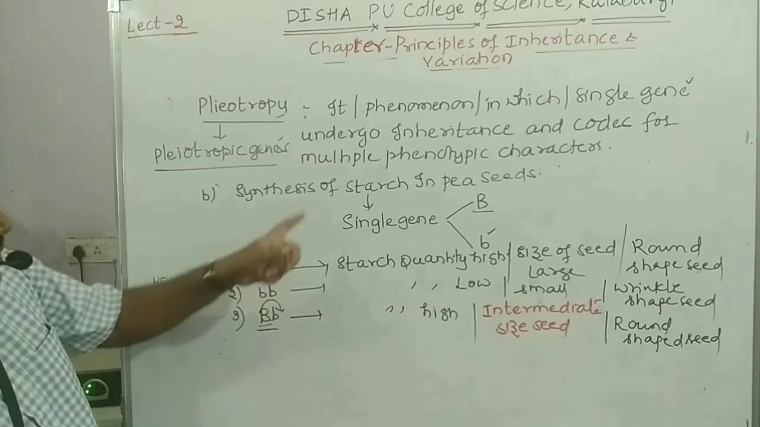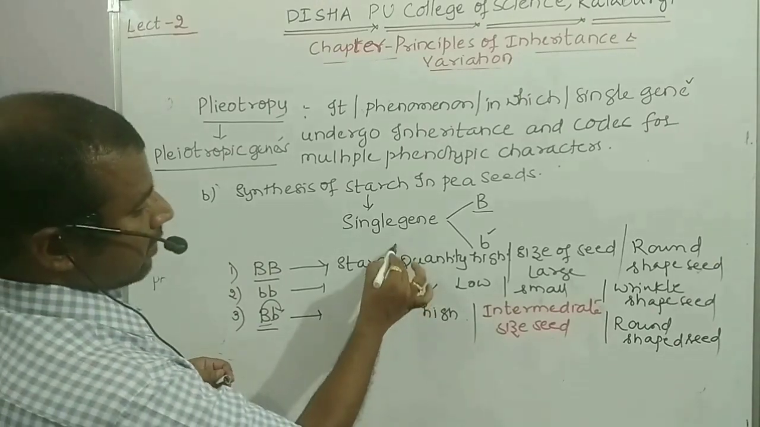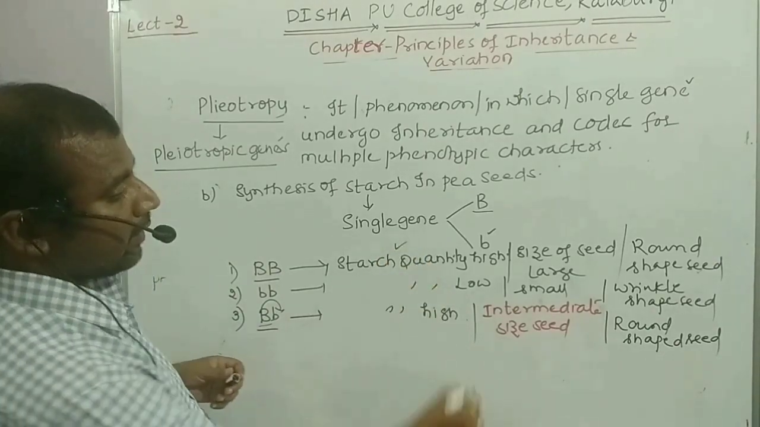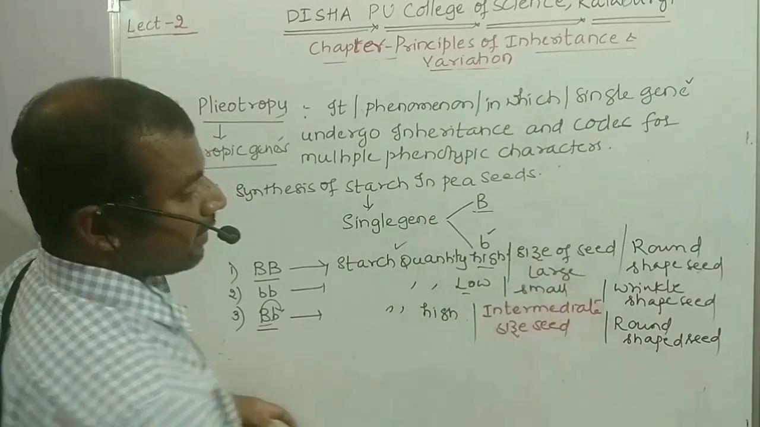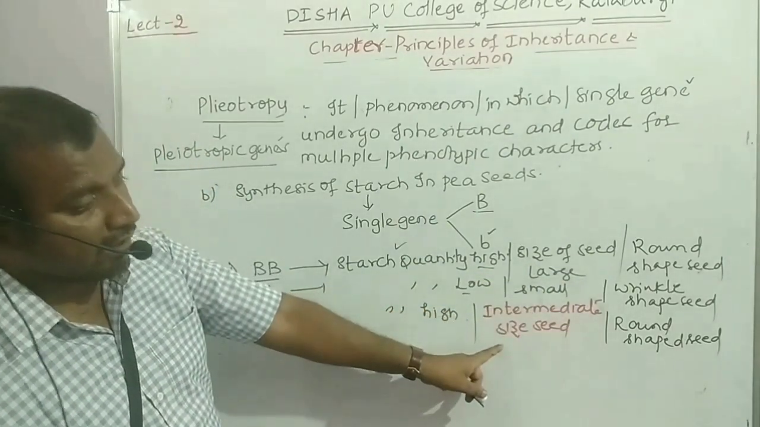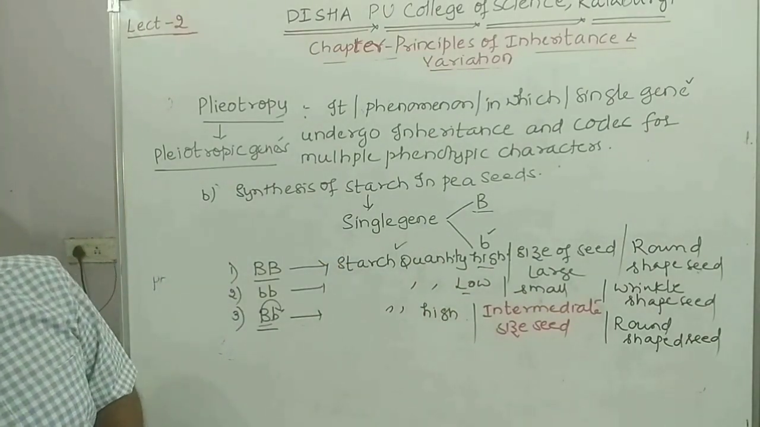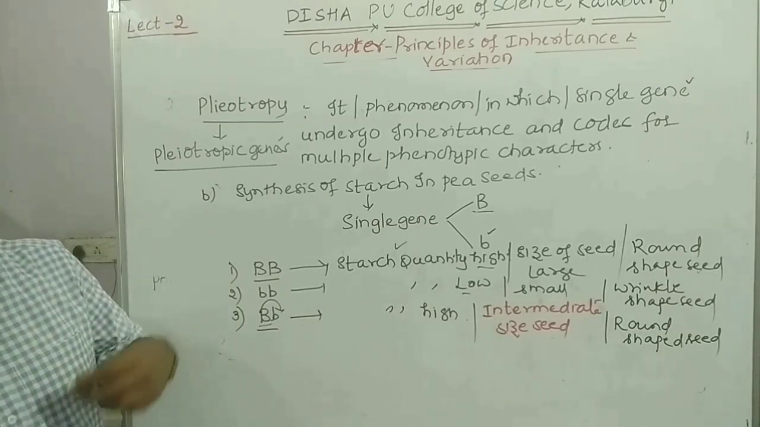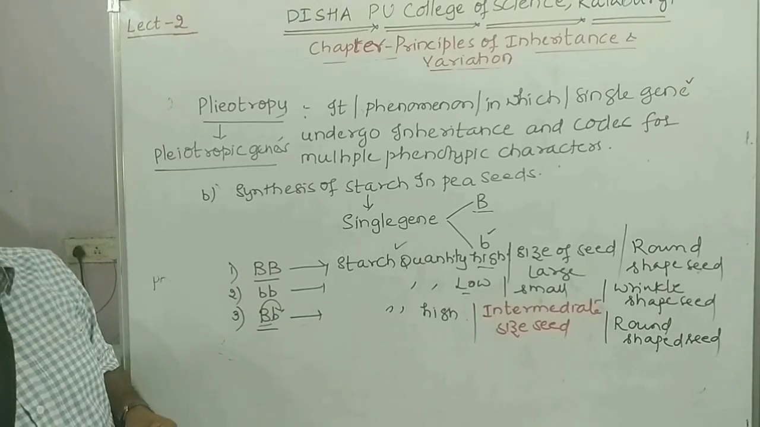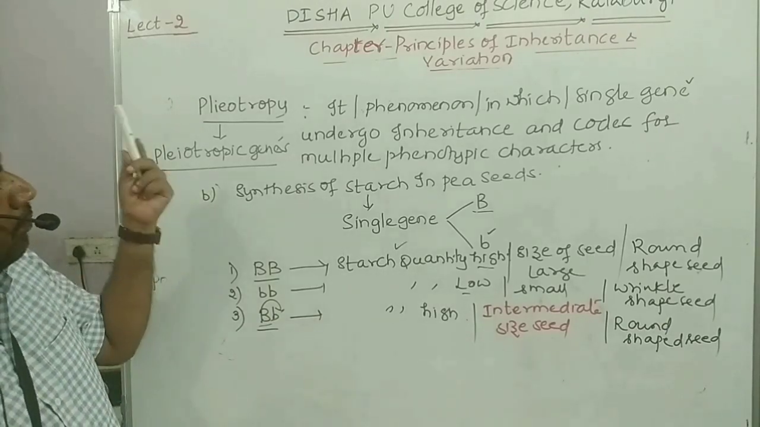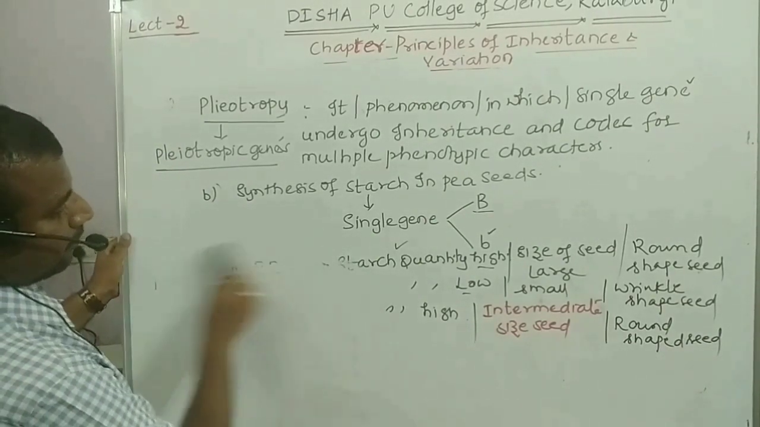Again, you see the single gene, how many characters it is going to control? Number one, the synthesis of the starch. Either it is high or it is low, as dominant recessive condition. Size of the seed, large, small, as well as intermediate, and shape of the seed, that is round as well as wrinkled. Hence I can say this again will be act as a good example for the pleiotropy, that is synthesis of starch by the pea seeds. So this is called a pleiotropy. Now next concept, polygenic inheritance.